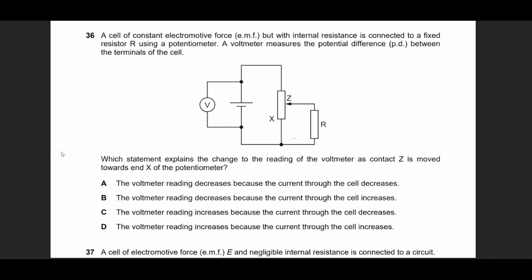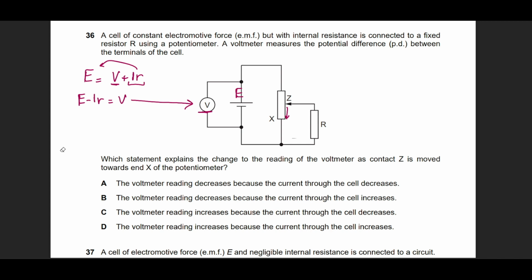Okay, he says that Z is moved towards X. What's going to change on the voltmeter reading? See, the voltmeter is connected across the supply voltage, which is EMF E. And we know that there is an internal resistance of the cell as well. So the equation, what does that become? EMF is equal to not only the voltage of the resistor on the outside, but also the voltage of the internal resistance, which is the internal lost voltage, right? Since this is actually measuring the terminal potential difference, this is going to be E minus Ir. So this is V. This is what the voltmeter is measuring.